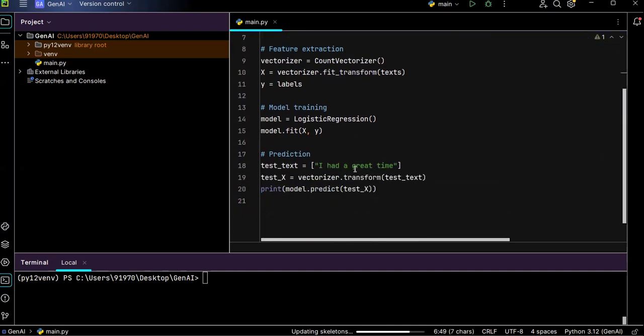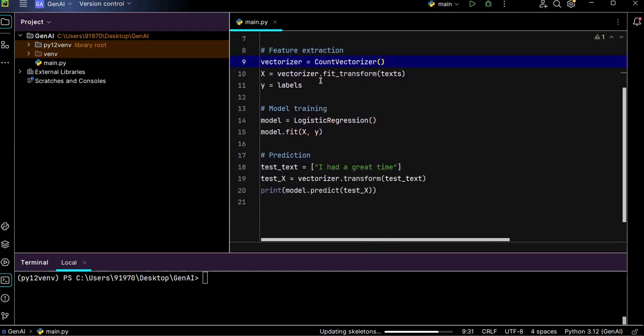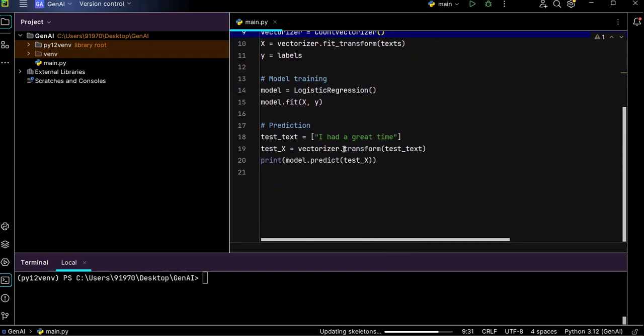So in order to predict that response, you can see the vectorizer. This vectorizer is nothing but the count vectorizer that we imported from sklearn feature_extraction.text, and vectorizer.transform of the given text that we have provided, we are transforming into vector format.